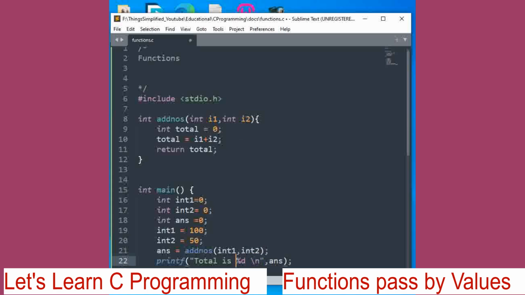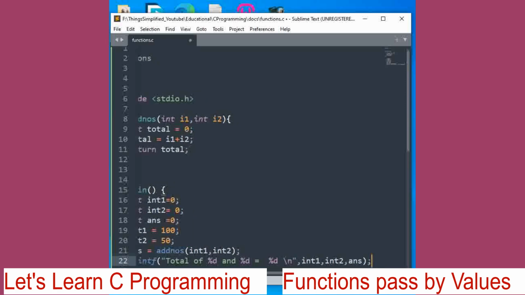So %d and %d total of %d equal to %d. Here we have to pass three parameters since we have defined them: int 1 comma int 2 comma answer.